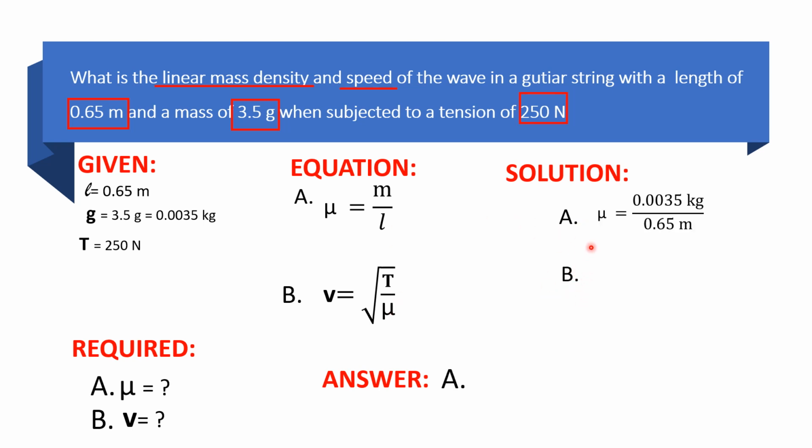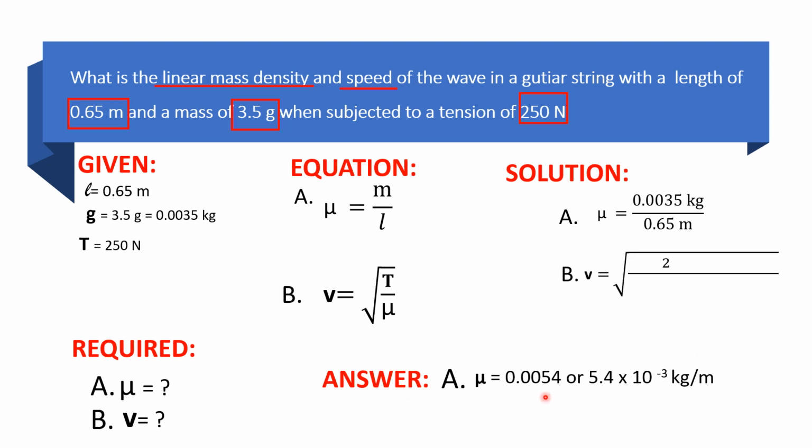For letter A, we just substitute. Linear mass density is equal to the value of the mass, which is 0.0035 kilogram, and the value of the length of the string is 0.65 meter. Solving this will give us the answer for A, which would be 0.0054 or 5.4 in scientific notation times 10 raised to negative 3. And the unit is kg per meter.